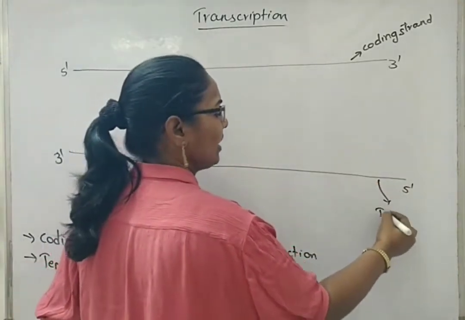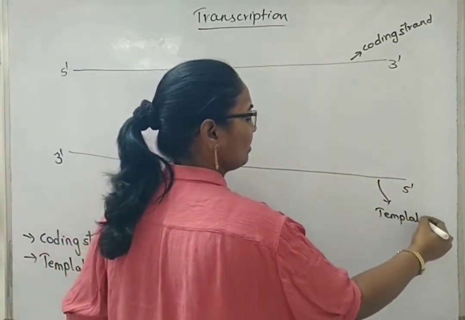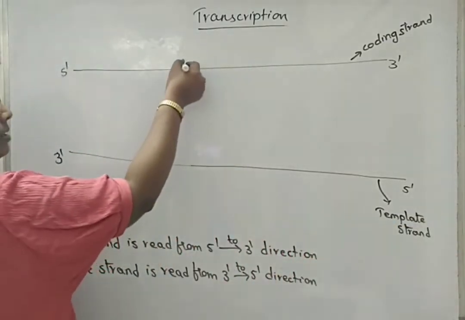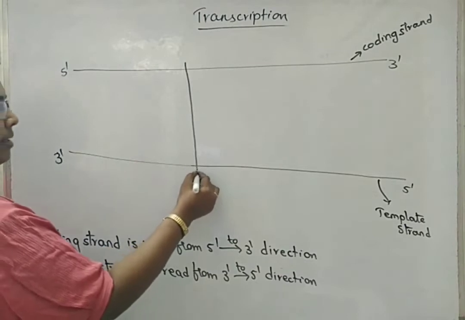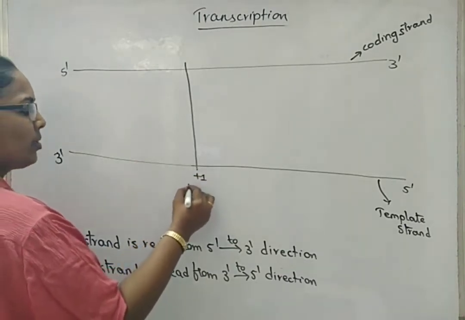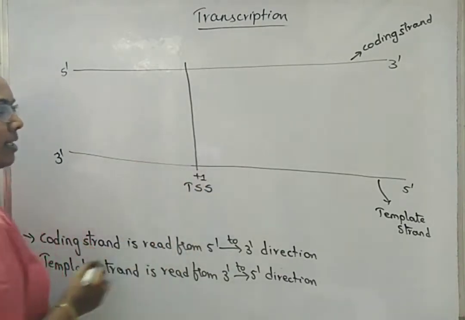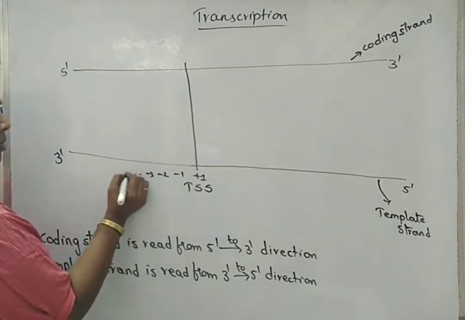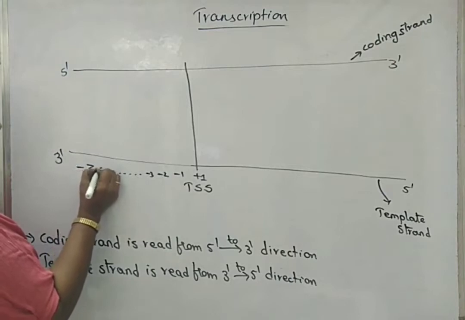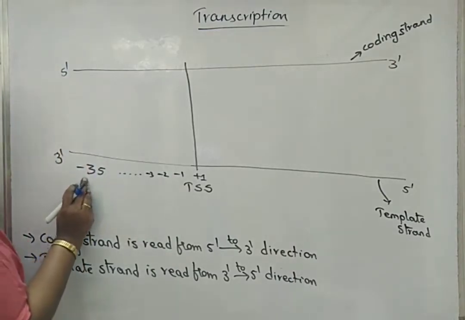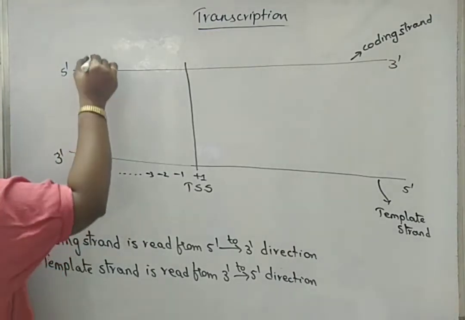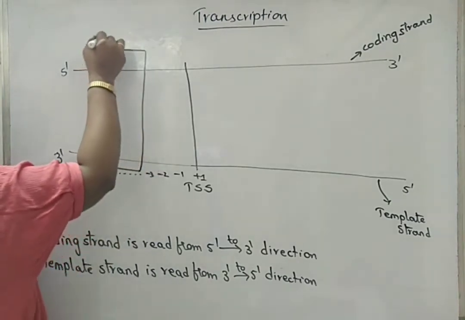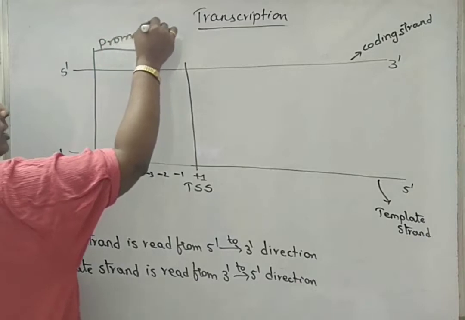This is the template strand. Think that this is the area where transcription starts, so this is called the transcription starting area. Some 1, 2, 3 and so on, like this, at the -35 nucleotide area, here the promoter sequence will be attached. Promoter sequence.